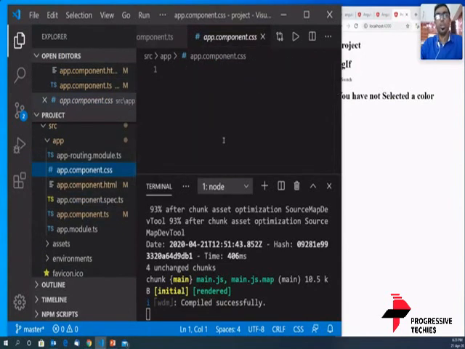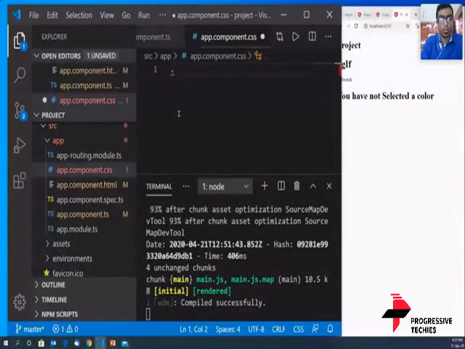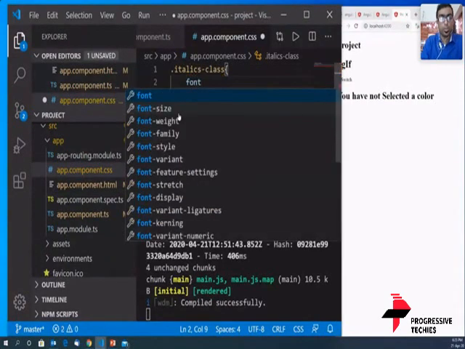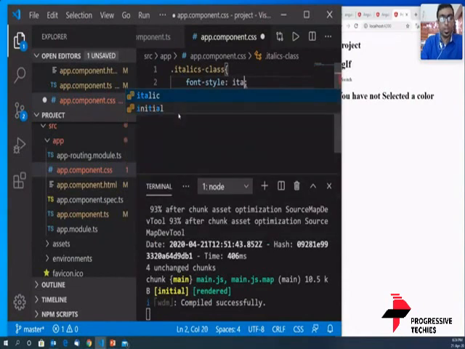So what we are going to do now is create two or three style classes. Okay, so let's do it this way. It would be the italics class, and going to font style italics. Okay, that's the first style that we're going to give.